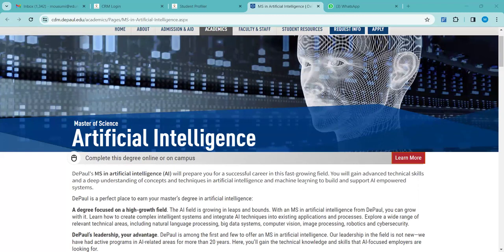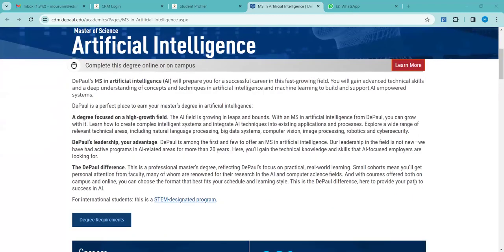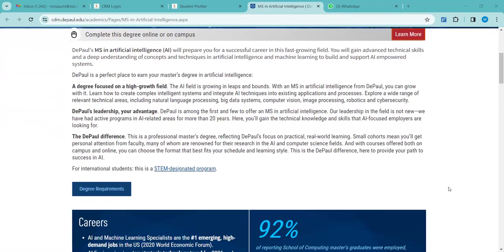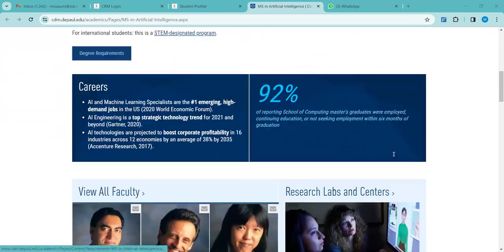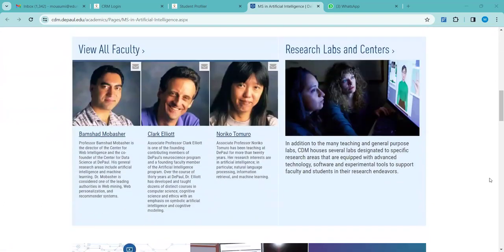So once it takes you here, you will get all the important details that you need to note: degree requirements, fees, intake, admission eligibility requirements, curriculum of the course, everything.